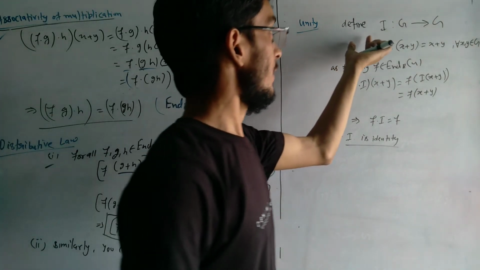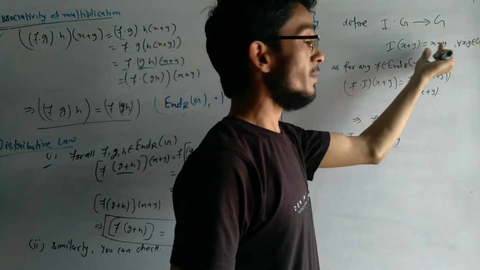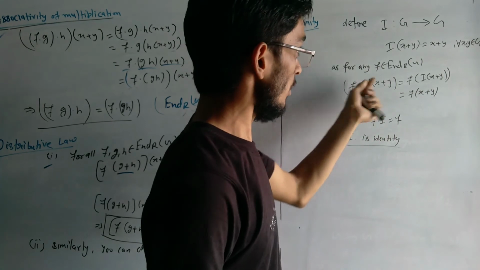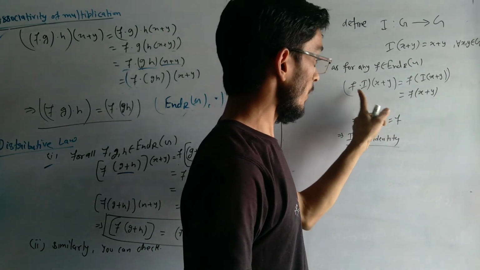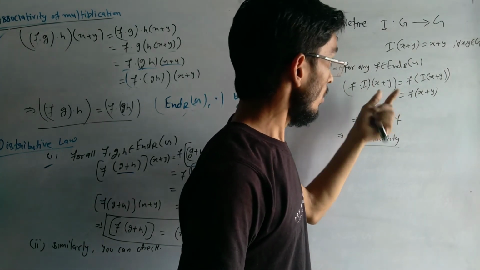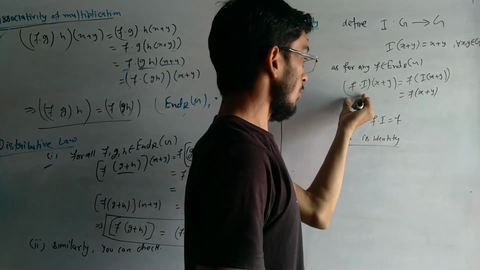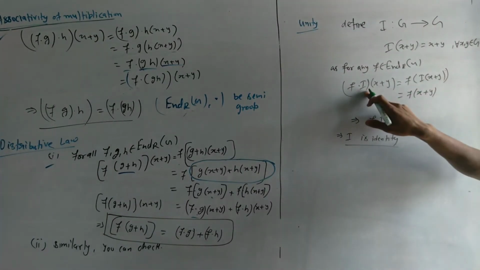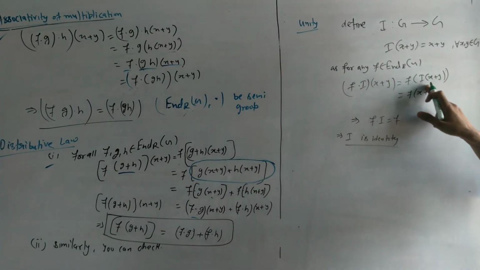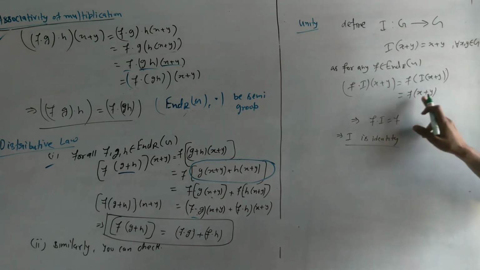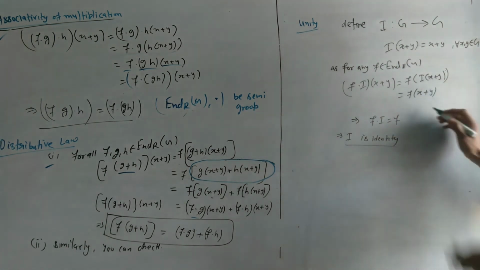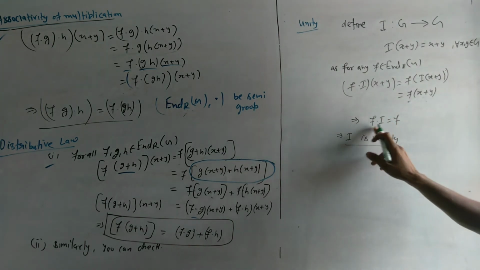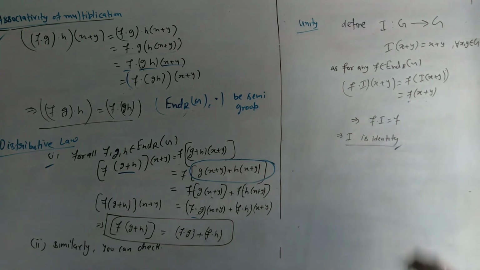So here we define a function I from G to G, I(x + y) = x + y for all x, y belonging to G. Now for any f belonging to End(G), consider (f · I)(x + y). We operate f on I(x + y), and we know that I(x + y) = x + y, so we can write f(x + y). So this implies f · I = f. So this implies I is the identity.